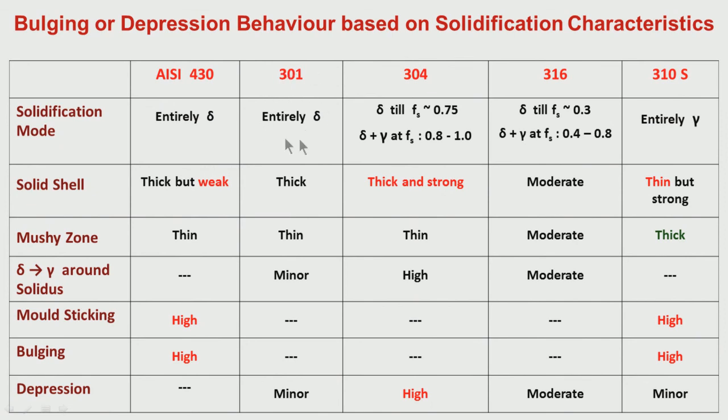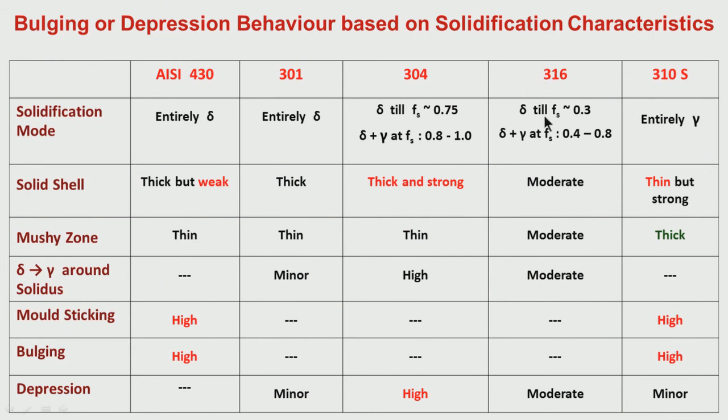For 301, again it is delta. So this delta to gamma around solidus is much less. It was slightly lower than solidus. So it is very minor. It is almost 0. Here it is 0. 304, this delta to gamma, you see, delta is present till around 0.75, and delta to gamma for 304 is taking place mostly in this temperature region. So towards the end of solidification, you have a lot of delta to gamma transformation taking place.